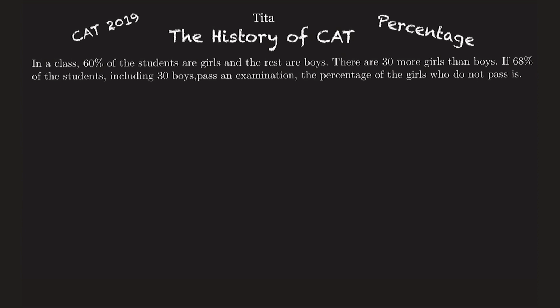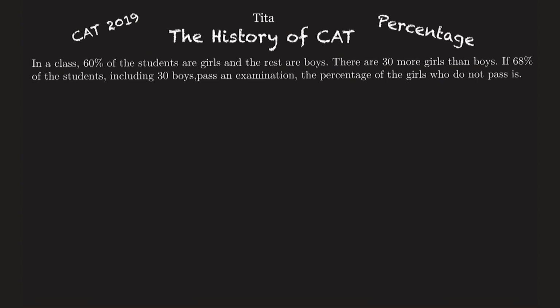Now what are we going to discuss in this series? We'll discuss the past CAT questions. We'll start from CAT 2019 and move on to CAT 2001. So let's start with the first chapter, that is percentage. In every series we will have a video uploaded from a particular chapter. So in this series we'll see all the percentage chapter questions which were asked in CAT 2019. So let's start with the first question.